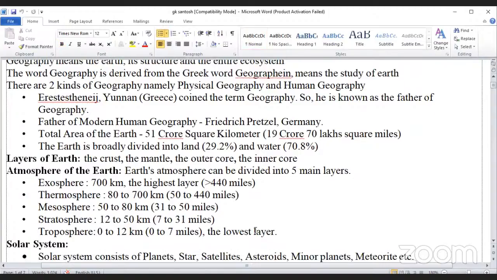Exosphere, 700 kilometer and above, 440 miles, the highest layer. Thermosphere, 80 to 700 kilometer, 50 to 440 miles. Mesosphere, 50 to 80 kilometer, 31 to 50 miles. Troposphere, 0 to 12 kilometer, 0 to 7 miles, the lowest layer.